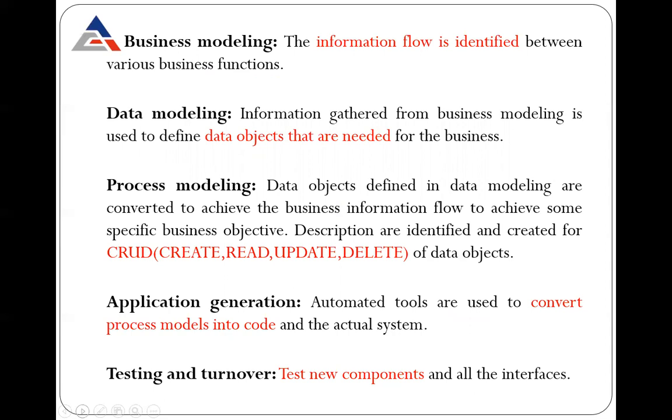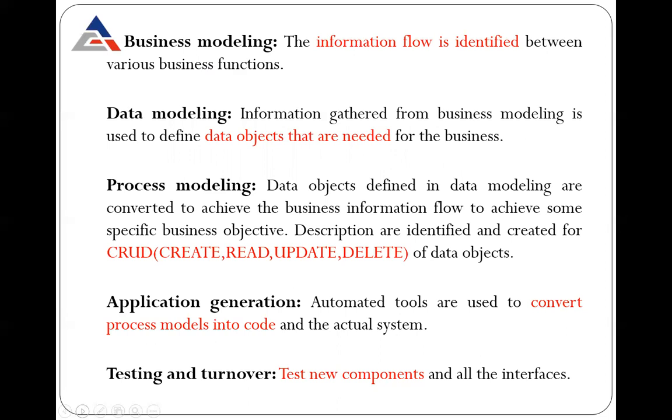Then comes the data modeling. In the waterfall, we were having design phase. In the design phase, generally there are some DFDs, ER models, UML diagrams, class diagrams. These type of things are used for design phase.